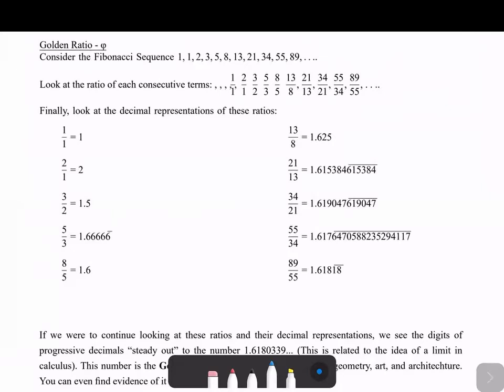So you can see that if you kind of draw it on a number line, where this is 1, and this is 2, we go from here at 1 to 2, to then 1.5 here in the middle, to then 1.66 to 1.6. And we just keep going back and forth around this point, right? If this is 1.5, we keep going around that point right here, where we have one that's a little bit bigger, then one that's a little bit smaller.